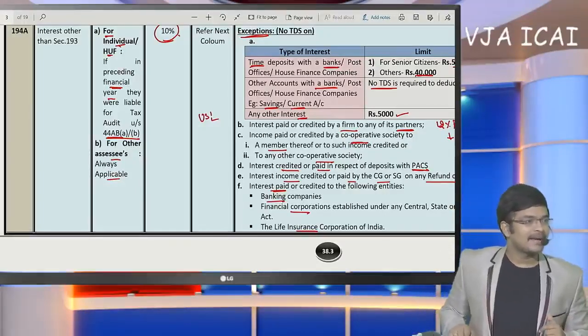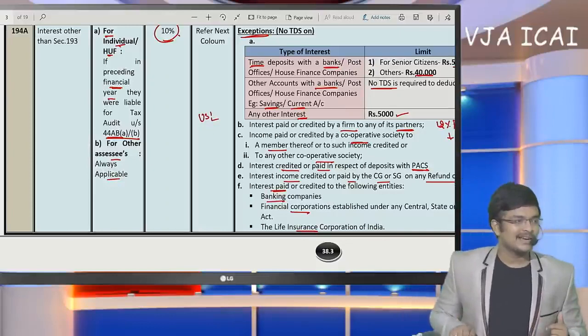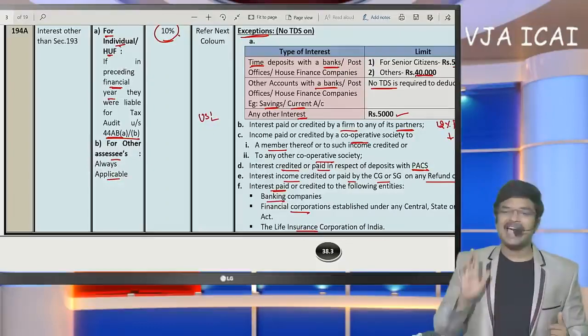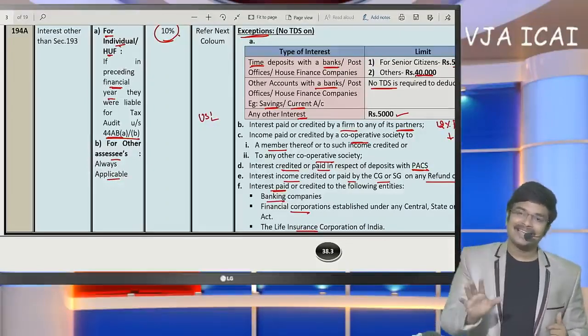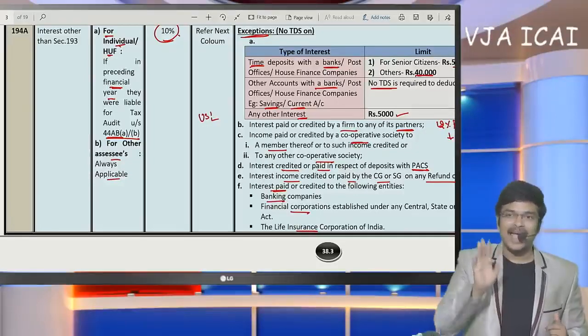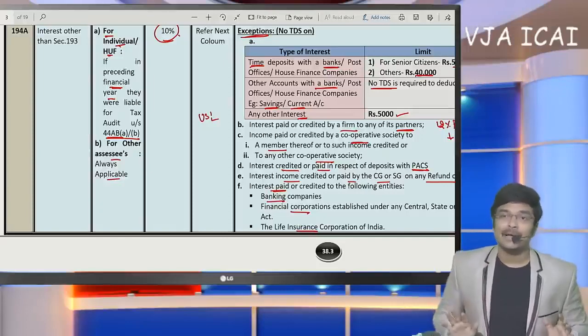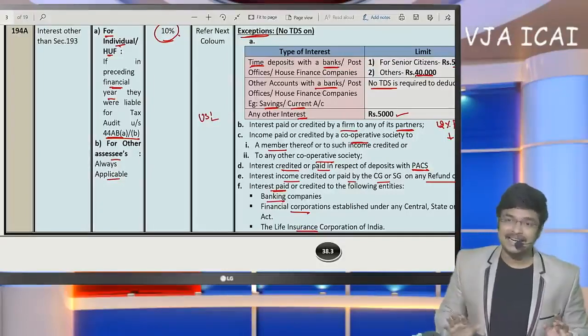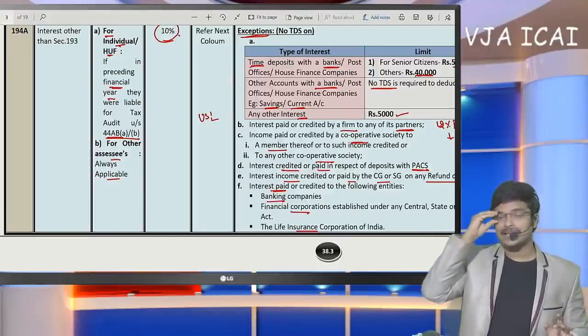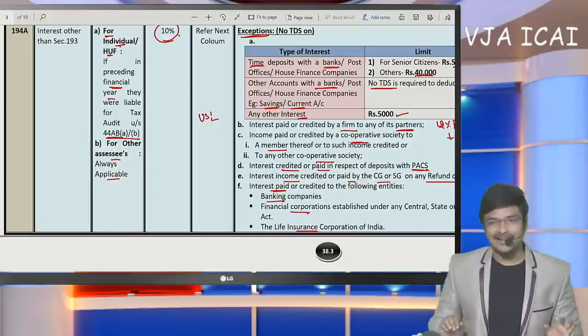Okay. And for NRI SSC, why is TDS at the rate of 30% deducted on interest on income tax refund? Sir, one thing I have clarified to you, that in case of interest payments, it is to residents only. Today I am going to discuss the case where the deductee is a resident. If the deductee is a non-resident, in tomorrow's session I am going to discuss TDS provisions and special tax rates which are applicable to non-residents of India.